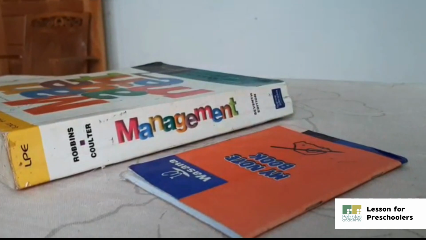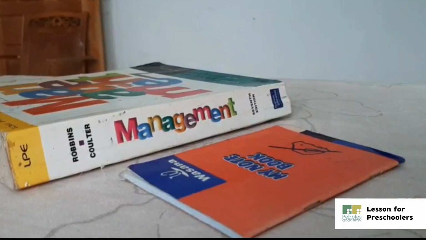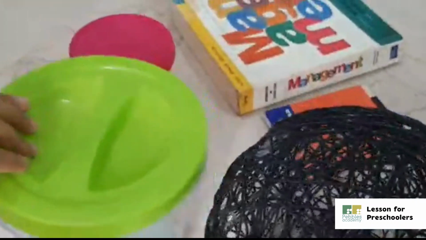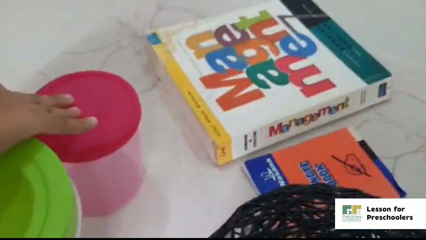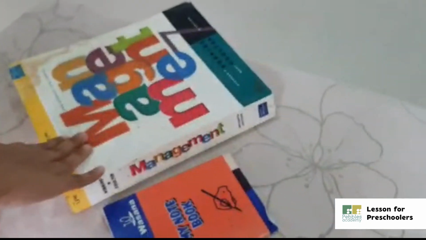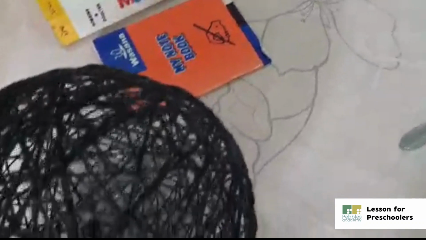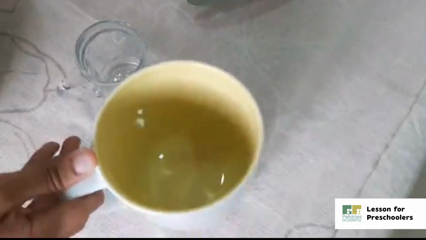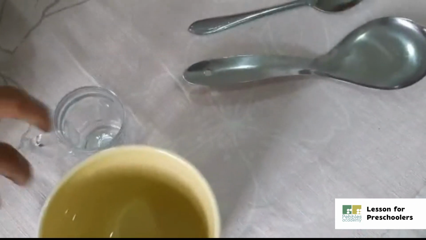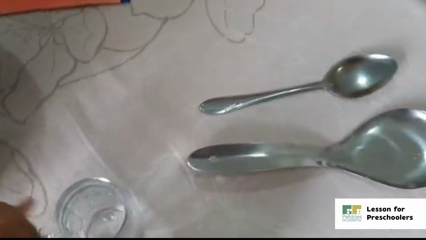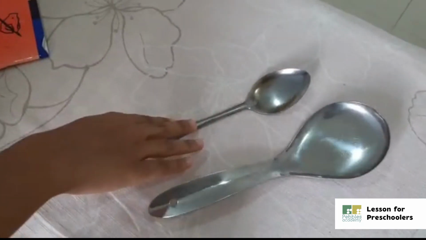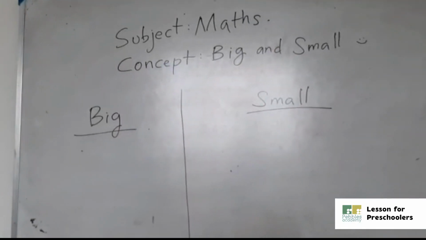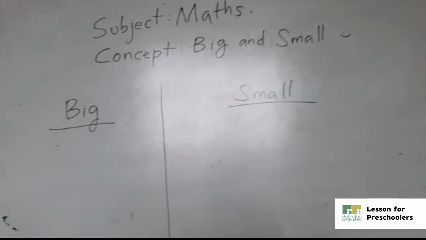You all got it. Now let's see them one by one. Look at this. Big container and small container. This one is big book and small book. This one is big ball and small ball. This one is big cup and small cup. This one is big spoon and small spoon. Okay, I think you all got it. Got this concept, okay? Now students, we will do one activity.